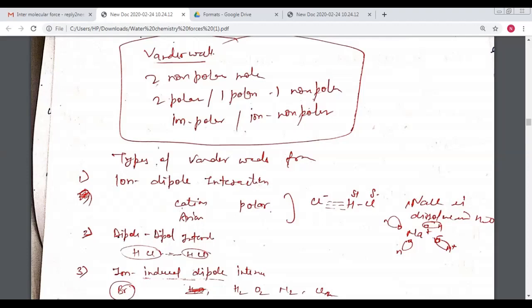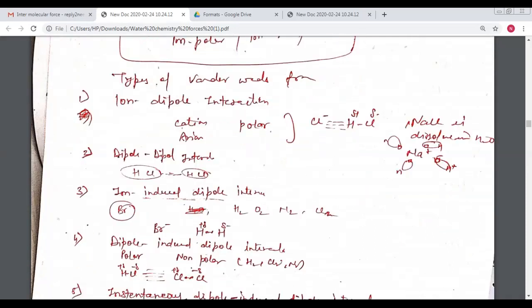Here in the HCl, there is sharing of electrons. Due to the effect of the chloride, the electrons go to the Cl side, so that Cl has a partially negative charge and the H has a partially positive charge. So there is an interaction between the ion and the dipole molecule. This type of interaction is called the ion dipole interaction. Another example of this type is NaCl also.